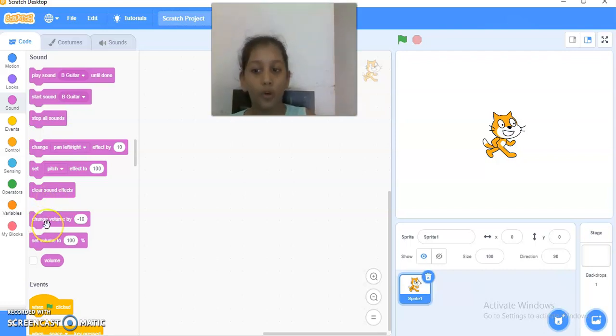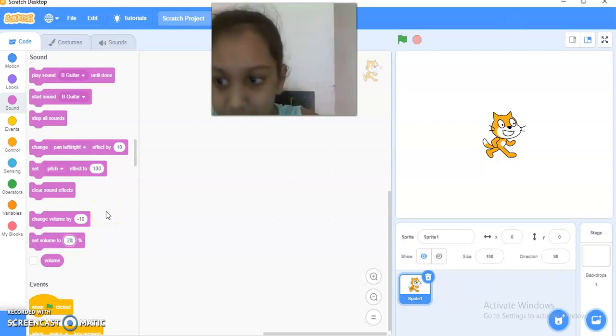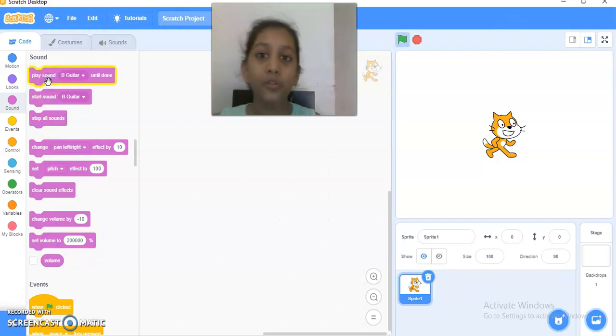This is change volume by -10. So volume, if I want low volume, it's being played, but you cannot hear it because the voice doesn't go there. Now when I click over here, it will go to the highest sound where it can.